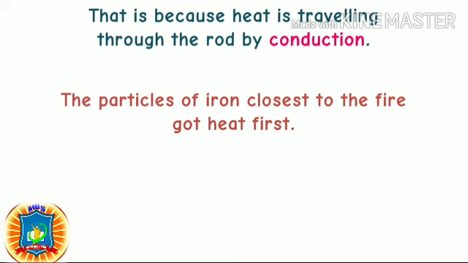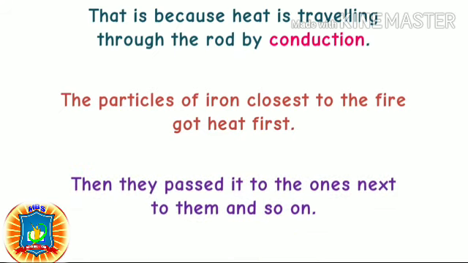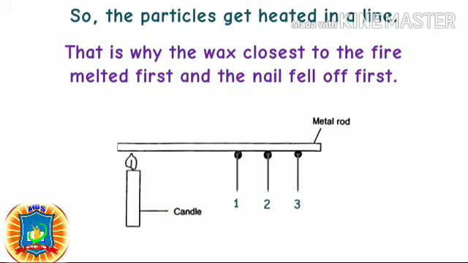The particles of iron closest to the fire got heat first. Then they passed it to the ones next to them and so on. So the particles get heated in a line. That is why the wax closest to the fire melted first and the nail fell off first.